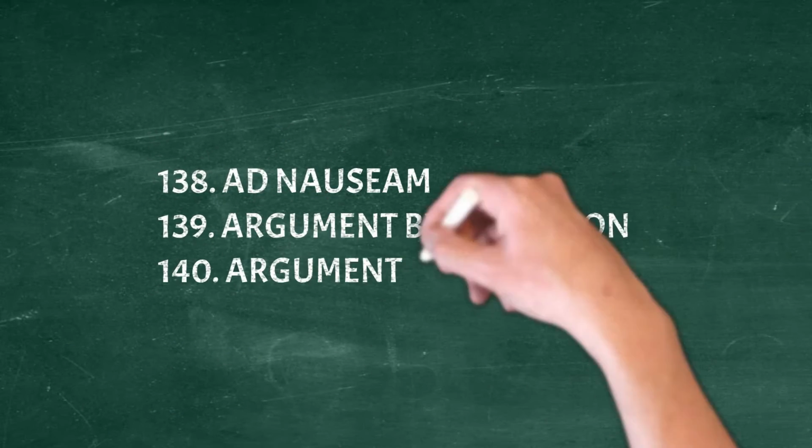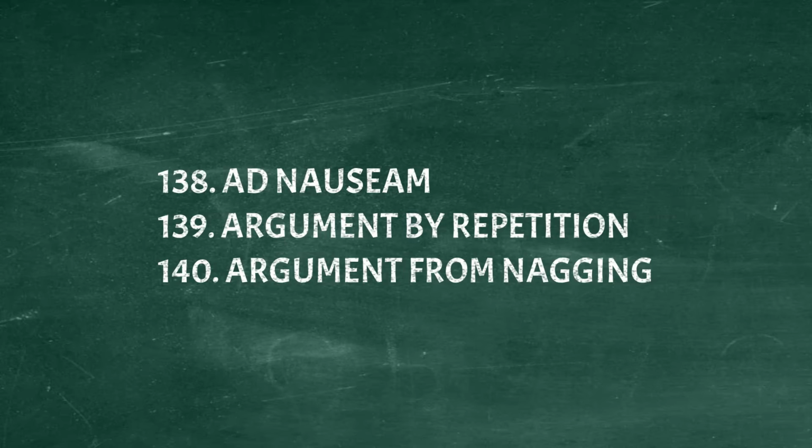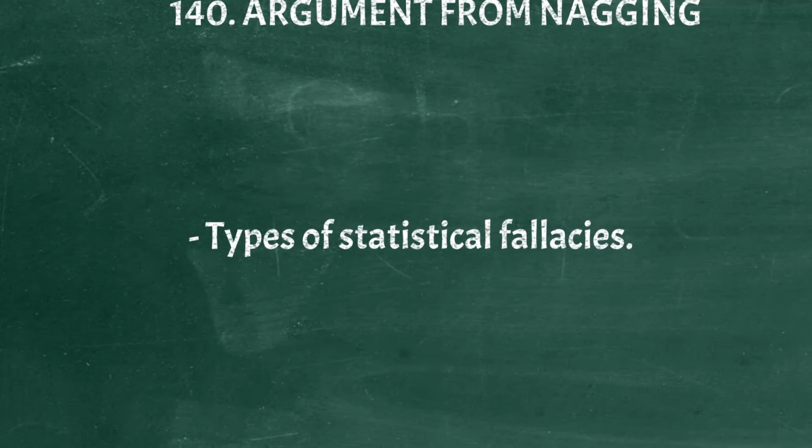Ad nauseam, argument by repetition, argument from nagging. Other examples of statistical fallacies.